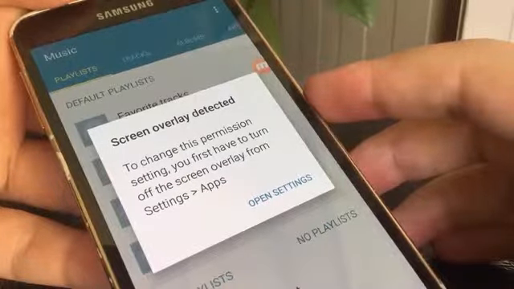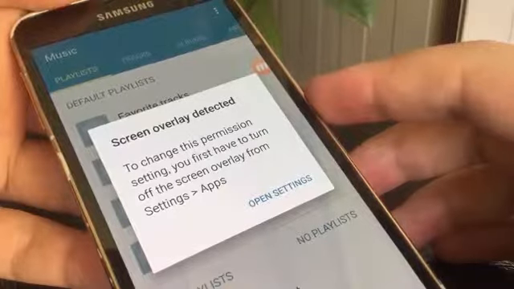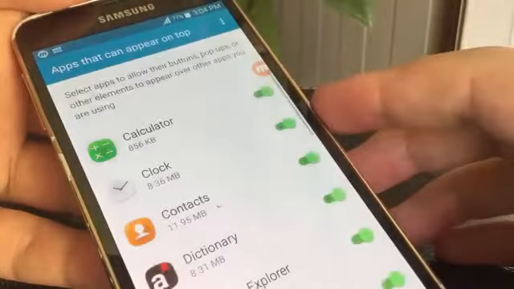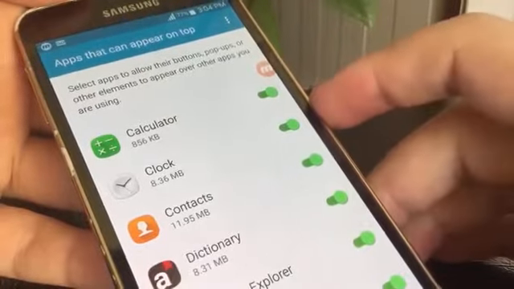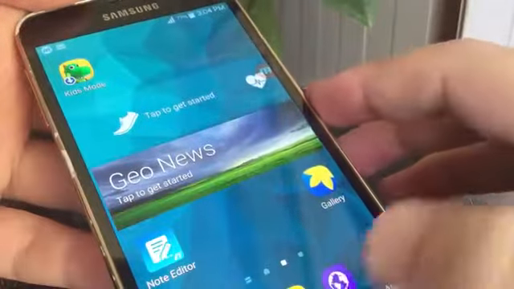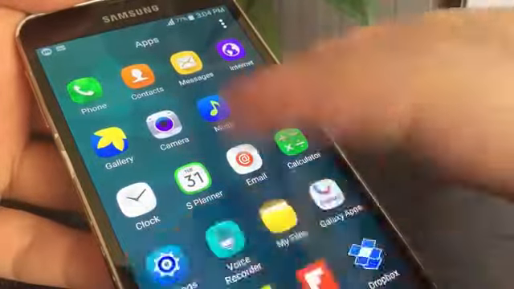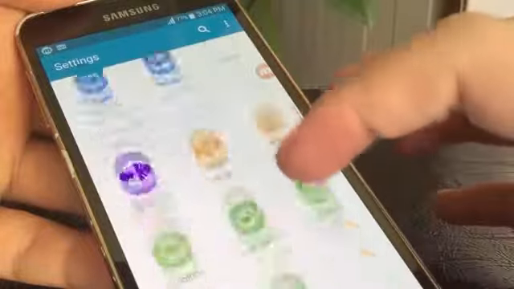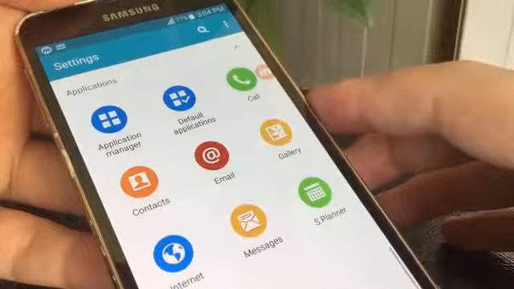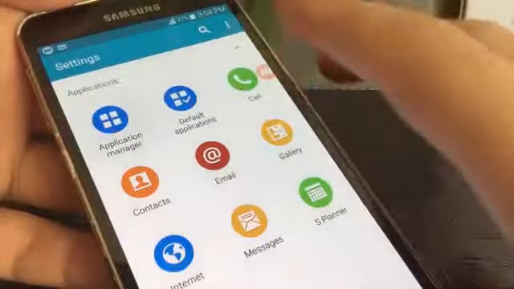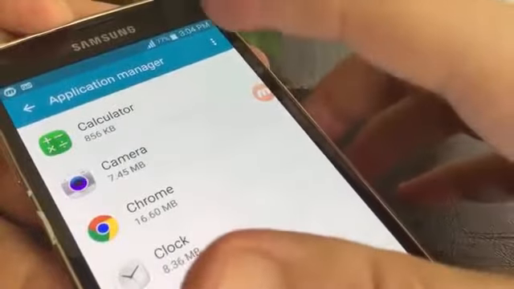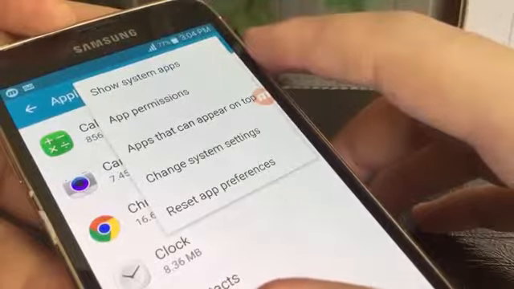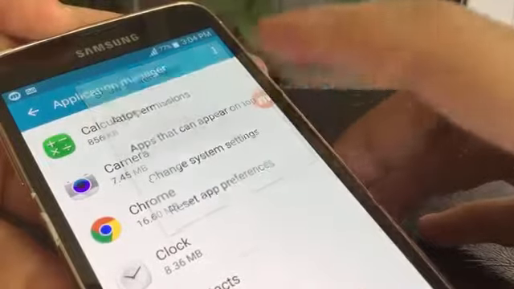Tap on Open Settings. This will take you directly into the apps that can appear on top, or the apps that can draw over screen. I will show you how to get here if you get lost. Go to Settings, search for Application Manager. At the top right corner, tap on the three dots and select Apps that can appear on top.